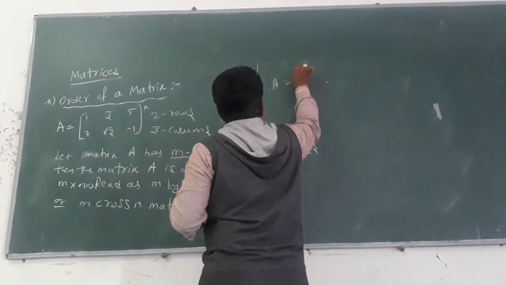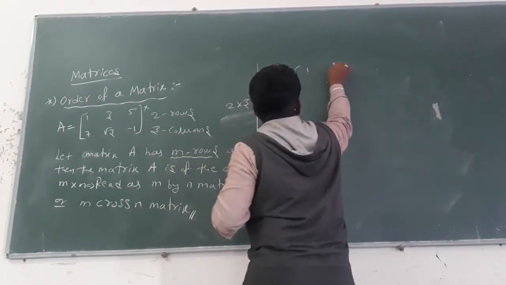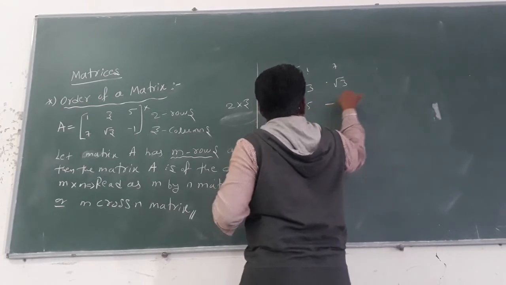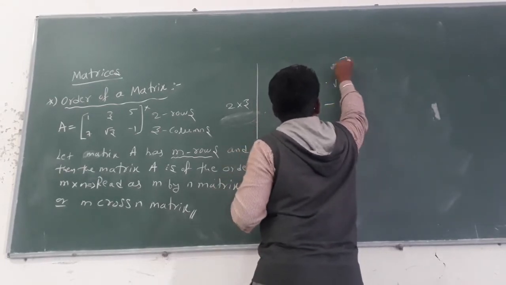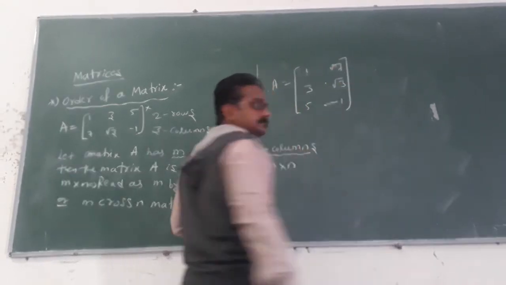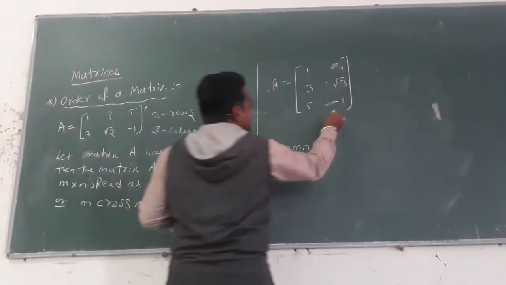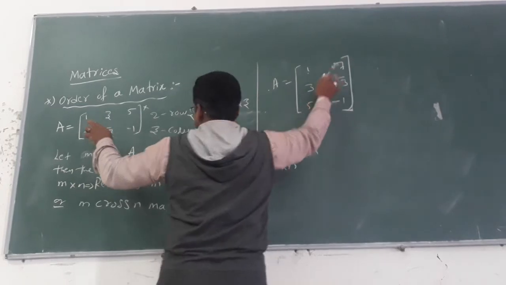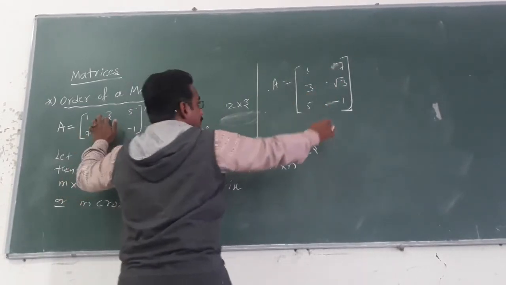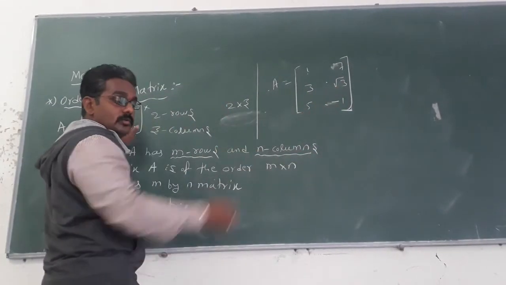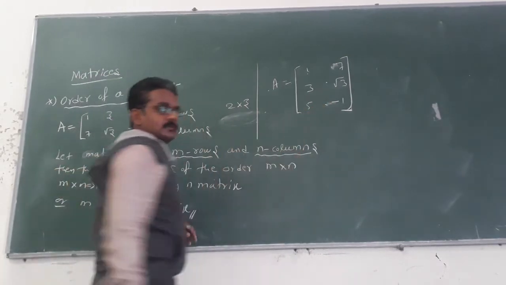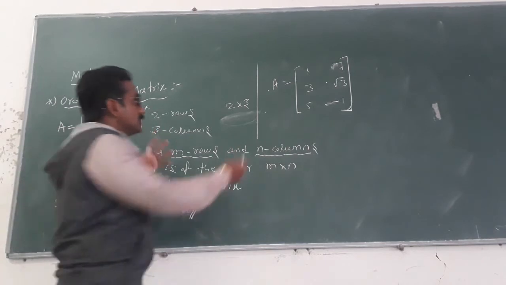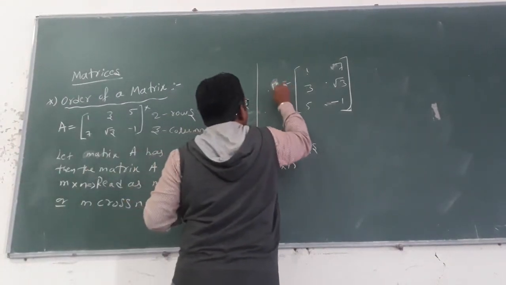A equals 1, 7, 3, root 3, 5, minus 1. See, the elements are the same. Here also we are using 1, 7, 3, root 3, 5, minus 1. Whatever elements are present in matrix A are also present in matrix B.